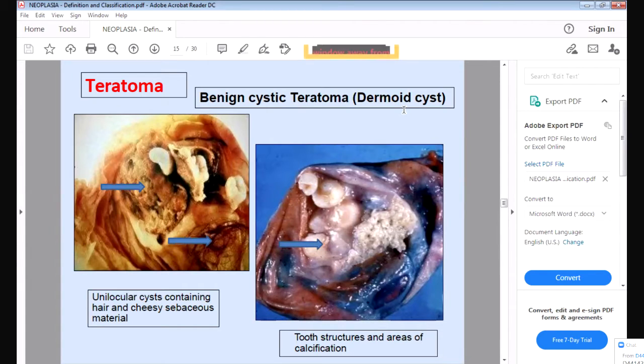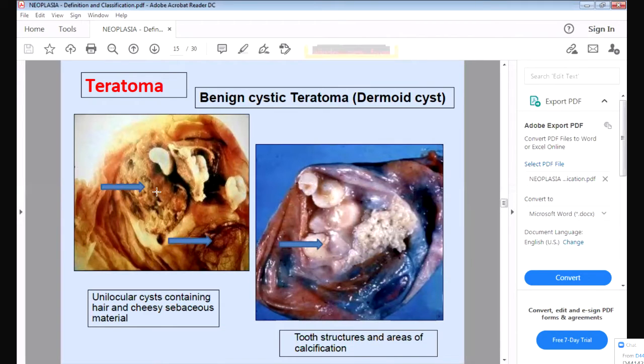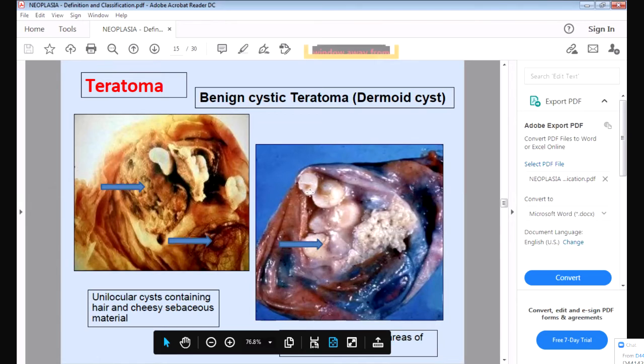So what is the characteristic of this tumor? It will have many types of tissue, because the germ cell can produce any type of tissue. All the tissue of the body, like the lungs, the heart, the teeth, the bone, everything is produced from the germ cell. So this tumor will have many different structures. Here you can see it will have teeth, it will have hair. You can see this hair. It will have this sebaceous material, that is the fat. It will have fluid. It will have epithelial tissue and sebaceous glands. So many different types of tissue you will see in this because it is developed from the germ cell. So it is a teratoma.